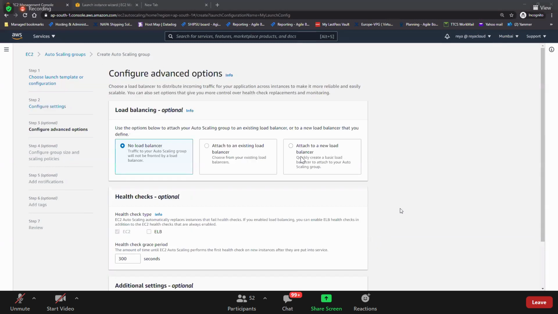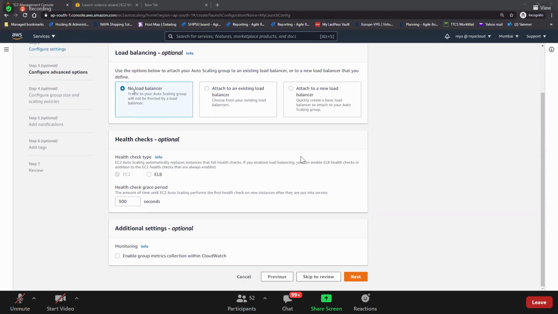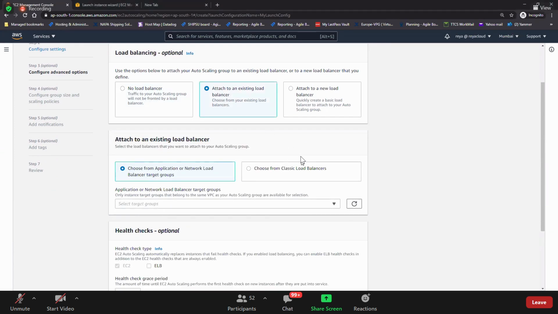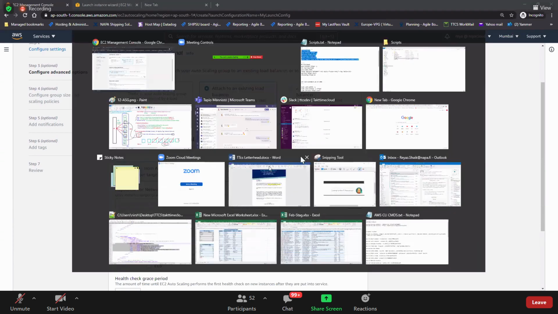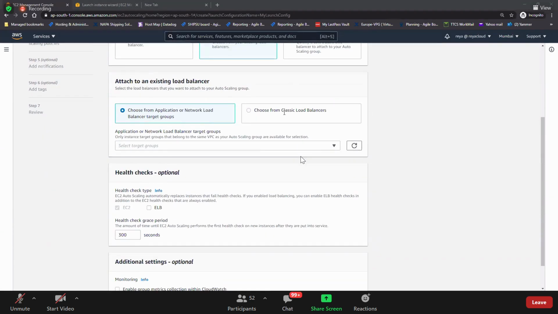Guys, this is too much automation, auto scaling group. You just need to select it. Rest everything will be done by it. Too much intelligence is included now compared to before. Okay, now load balancer. No load balancer, attach to an existing load balancer, or attach to a new load balancer. We have already created a load balancer, right? We are going and selecting the existing load balancer. Okay. So choose a classic load balancer. Do we have a classic load balancer, or do we have an application load balancer with target groups?